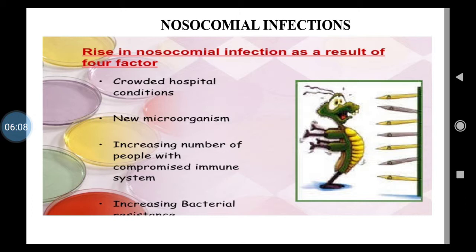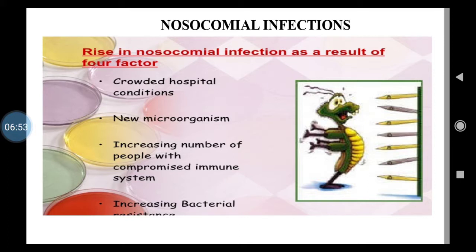Now, the rise in this type of infections is due to these four principal factors. We will speak in detail also, isn't it? So, the very first factor is that nowadays there is overcrowding in hospitals, isn't it? So, crowded hospital conditions. Then every year you will find that newer microorganisms are coming into light, isn't it?